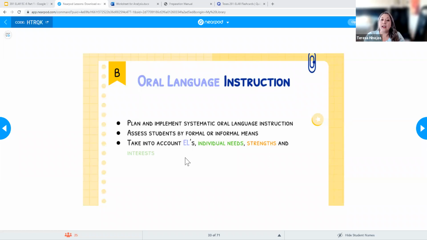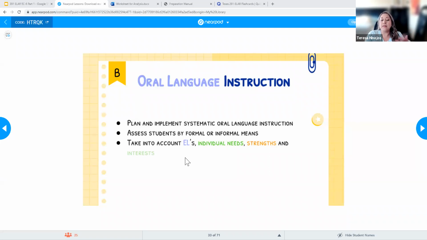You're going to need to take into account students' individual needs. You're going to have some kids that have a lot of oral language, right? Like they've got a big bank of words. They talk with a lot of people. And so I want to make sure that I encourage that, and I try to help them to work on that by maybe having them help with other students, right? Or you're going to have kids who have very little of that oral language, and I'm going to need to build that up. Some kids will have strengths, right?